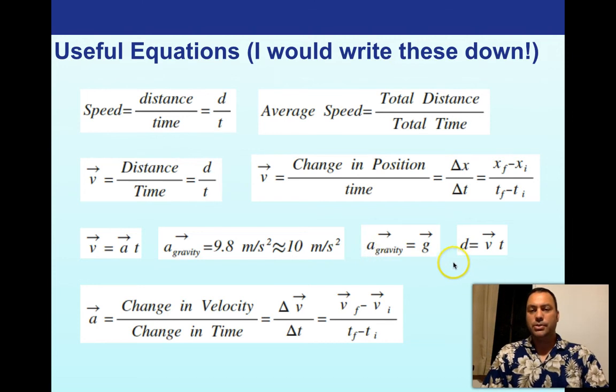And this is the one that I didn't show you, but you can see it over here, that it's really just a rewriting of this. This is just distance equals velocity times time. We can see that, multiply both sides by t, and distance at that time would equal velocity times time. So this is where this comes from. And then, of course, the acceleration equation, which is change in velocity divided by the change in time, or delta v over delta t, or v final minus v initial over t final minus t initial.